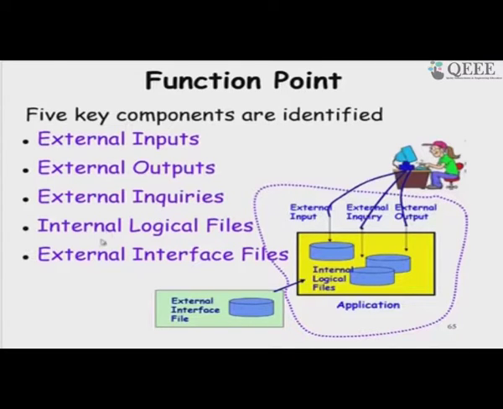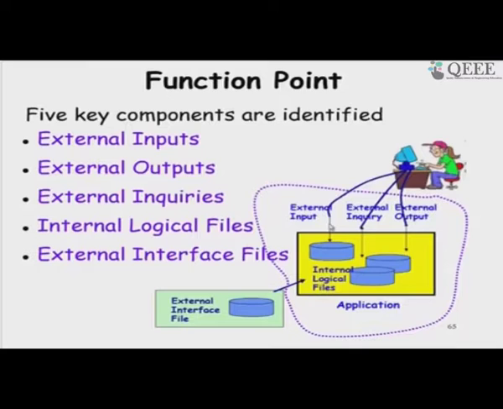Then internal logical files, these are data structures like arrays and so on which are maintained or maybe temporary files, and external interface files, these are files which are created by external systems or maybe the user, and these are input to the software.